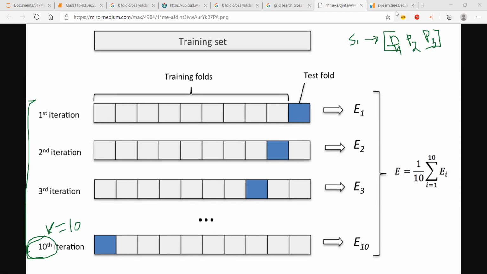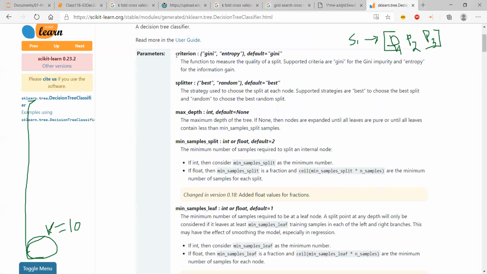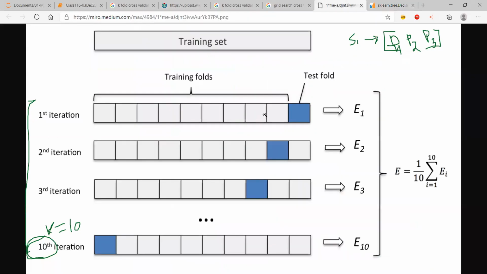No, no. The hyperparameters are these, the ones that I was talking about in the beginning of the class. So criterion will be what, max depth will be how much, min sample split will be how much, min sample leaf will be how much, and so on, right? So I take one set of any values. Let's say in set one, my criterion I have set equal to gini, splitter I have set equal to best, max depth I have set equal to 5, min sample split I have set equal to 10, min sample leaf I have set equal to 20. That becomes my set one.